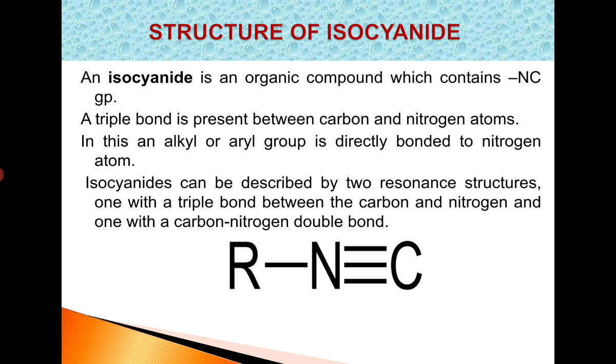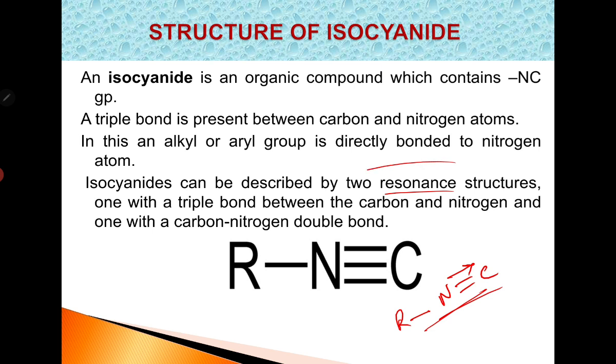These can be described by two resonance structures, one with a triple bond between the carbon and nitrogen, and the other with the carbon nitrogen double bond, that is like this, R N C. These isocyanides can be represented in both the ways, one with the triple bond between nitrogen and carbon and one with the carbon nitrogen double bond.